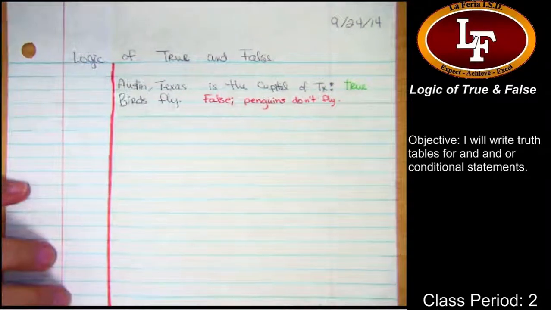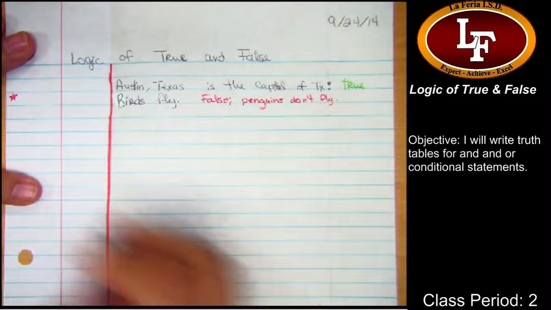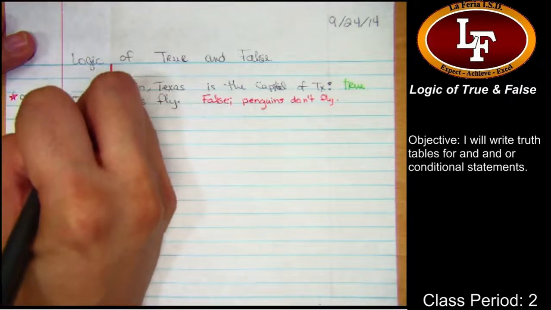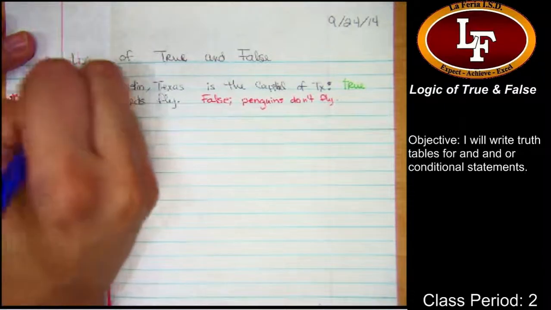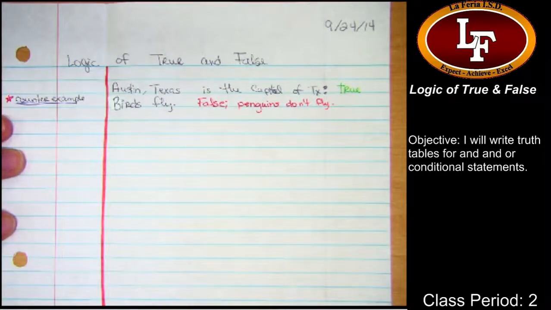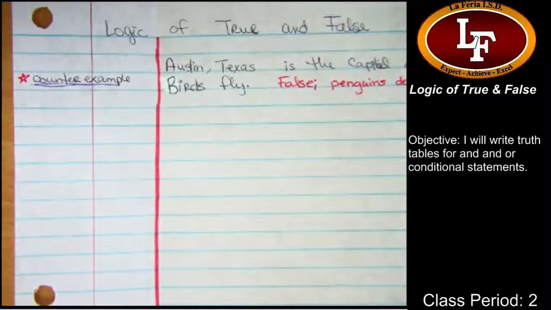All right. Gliding. So you heard me ask, when you said that it was false that birds fly, for a counterexample, and you told me that penguins was a counterexample because penguins don't fly. So the question I have for you is, what was that counterexample? What's the definition of a counterexample? Put it the other way and negate it. Okay, that's like an inverse from yesterday.